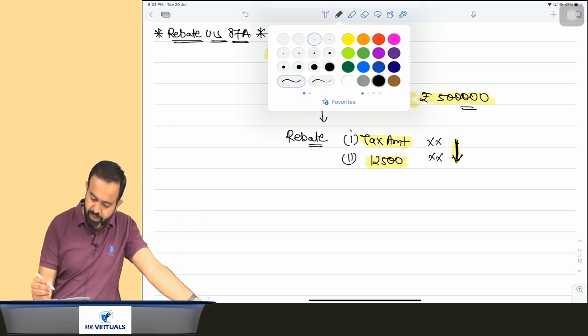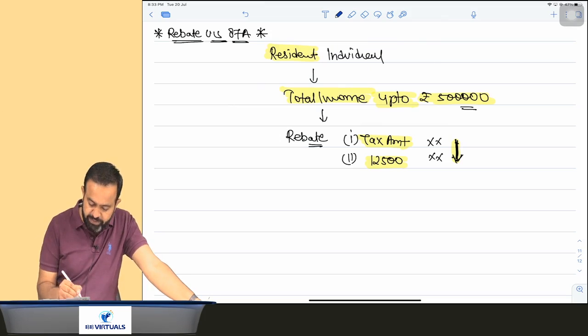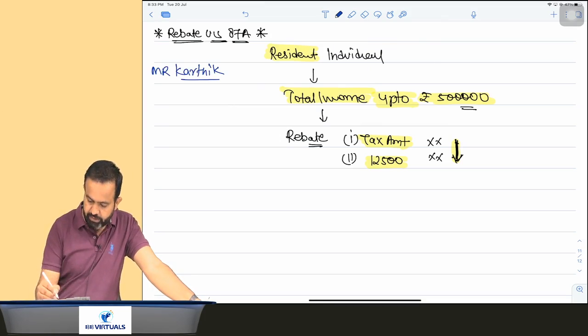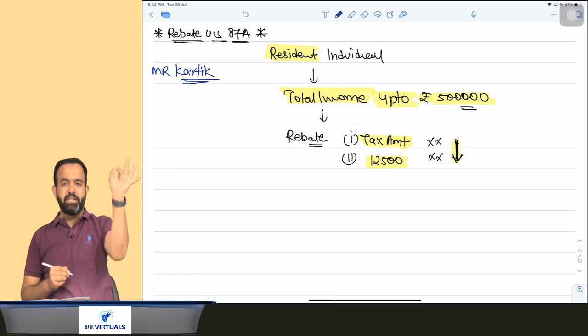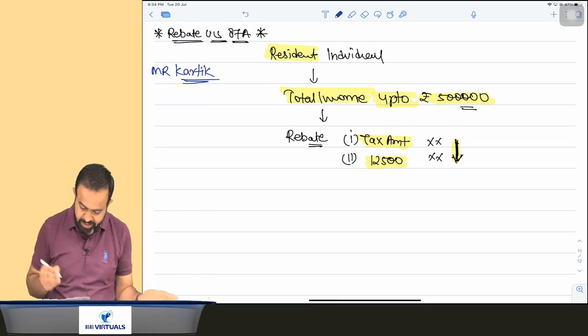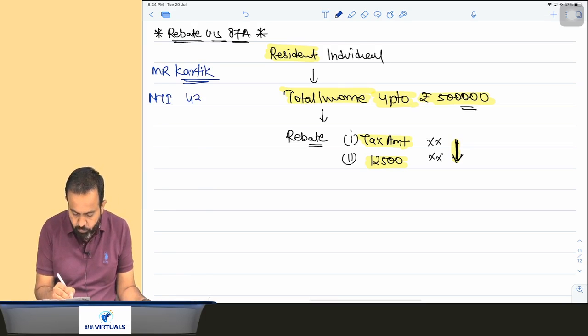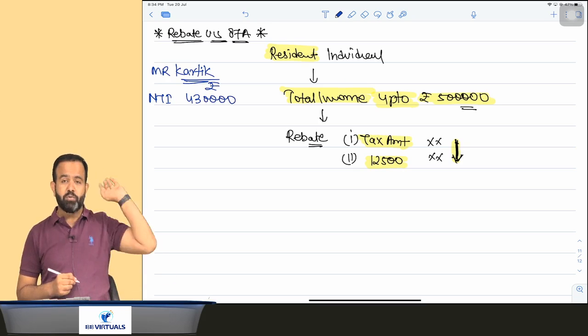All people, just pay attention. Suppose there is one individual, Mr. Karthik, whose net taxable income is 4,30,000. How to calculate tax on 4,30,000?